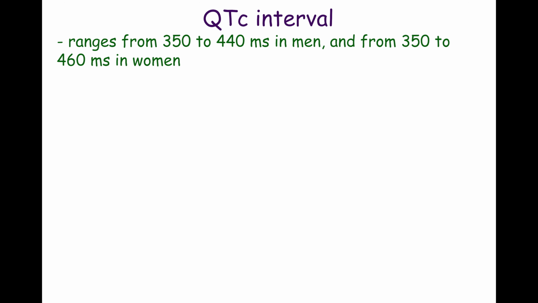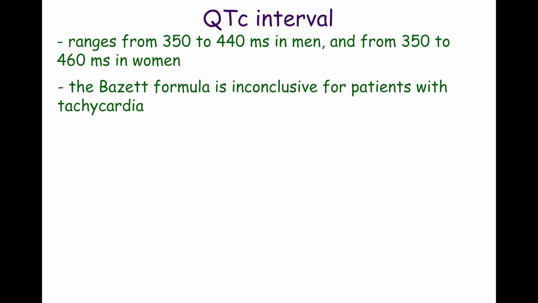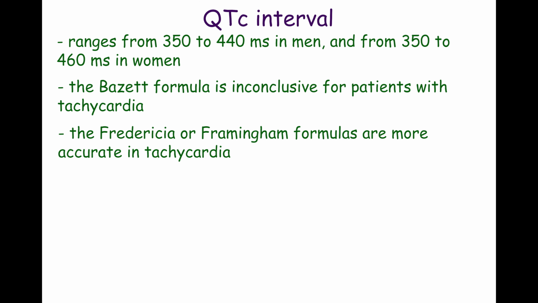to be normal. The QTc interval calculated using the Bazett formula is inconclusive for patients with sinus tachycardia, atrial fibrillation with a rapid ventricular response, and many other types of tachycardia. For these patients, the Fridericia or Framingham formulas are more accurate. These formulas are more complex, so online calculators are typically used.